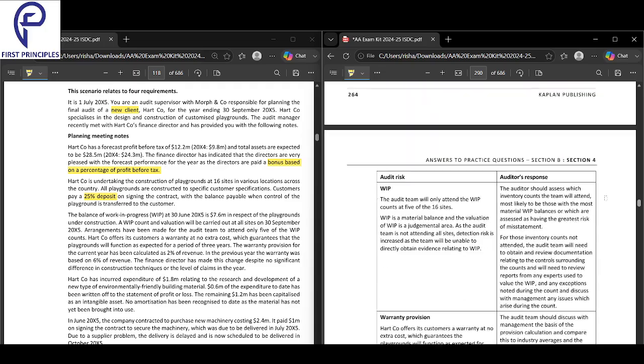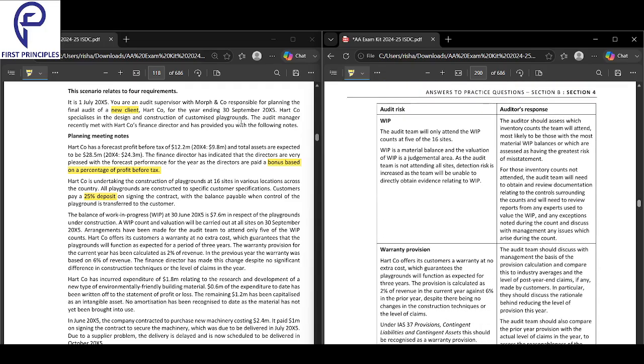Moving on now with revenue recognition done. The balance of work in progress in respect of the playgrounds under construction. Work in progress valuation will be carried out at all sites on 30th September. Arrangements have been made to attend all the five work in progress sites. So arrangements have been made for the audit team to attend only five of the work in progress sites.